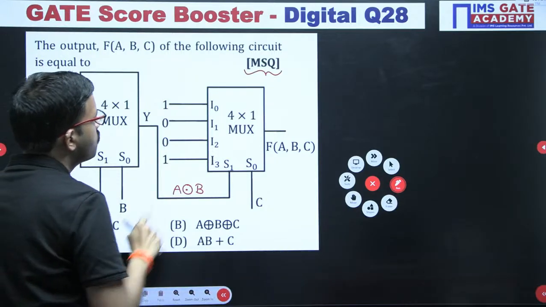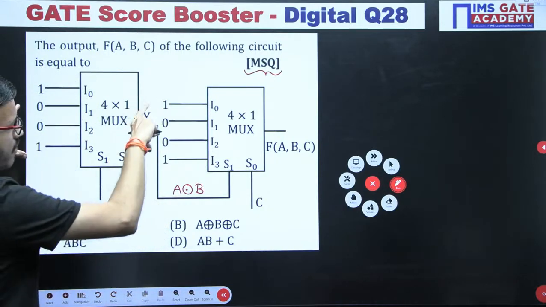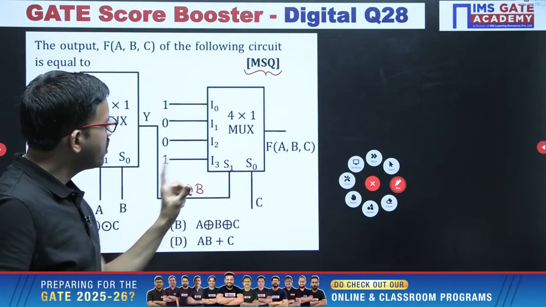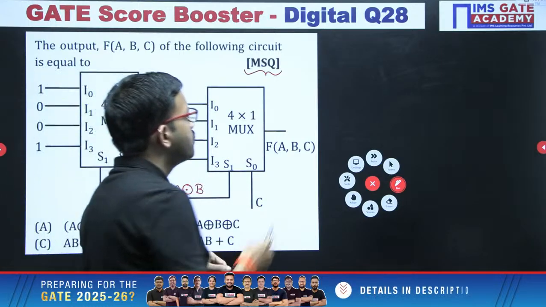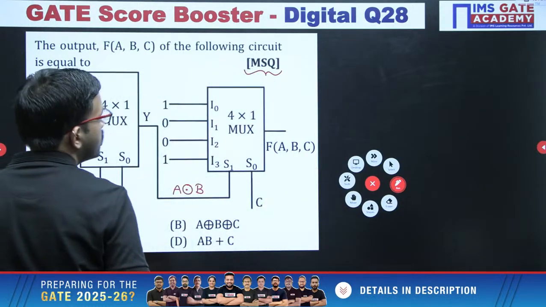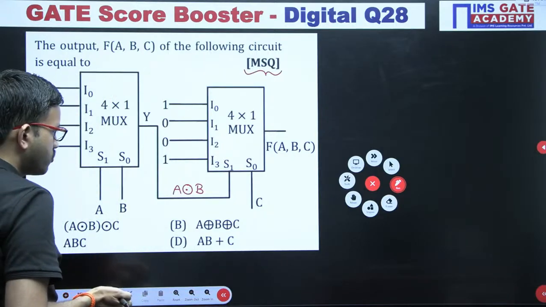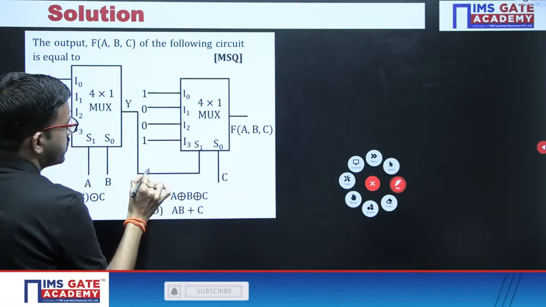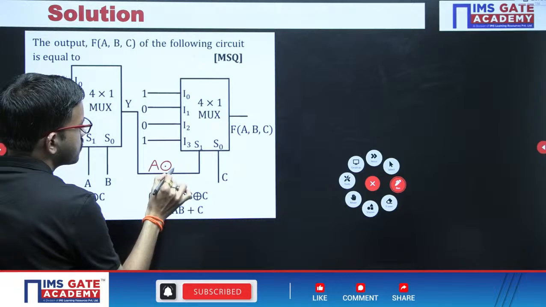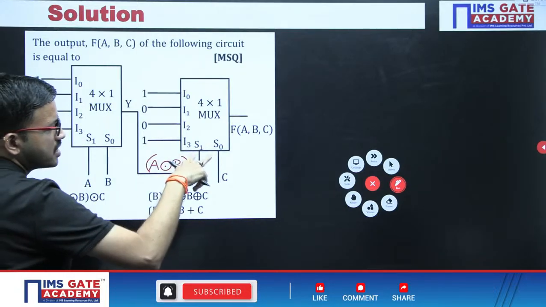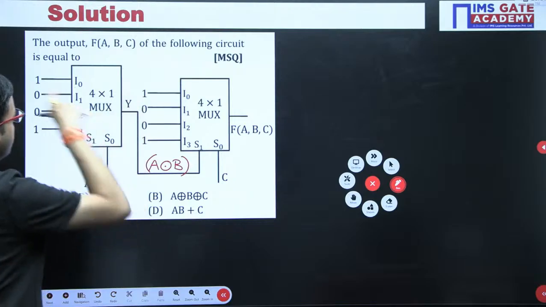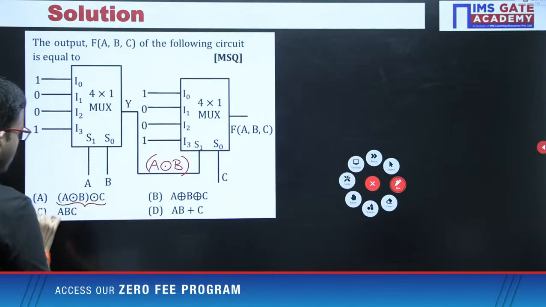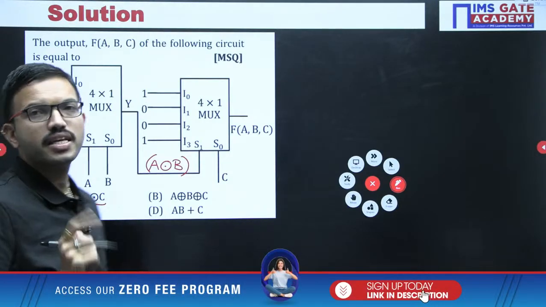Now once again, whatever the inputs here, exactly the same. That means once again among the selection lines, XNOR operation, that's all. So f of ABC equals, I will be writing here, A XNOR B. Now once again among the selection lines you have to perform an XNOR operation because the inputs are the same. Accordingly you are getting A XNOR B XNOR C. As of now we can directly select option A.